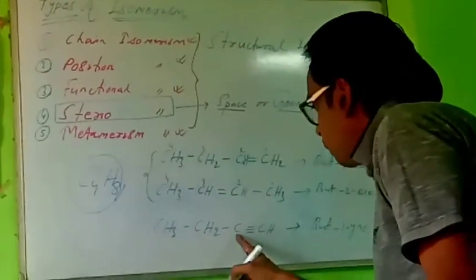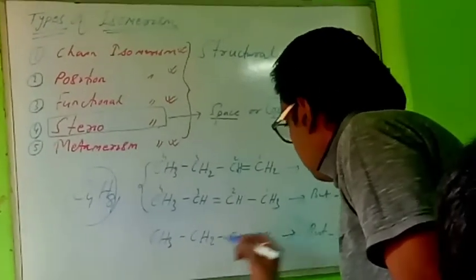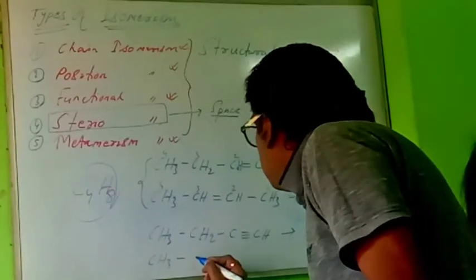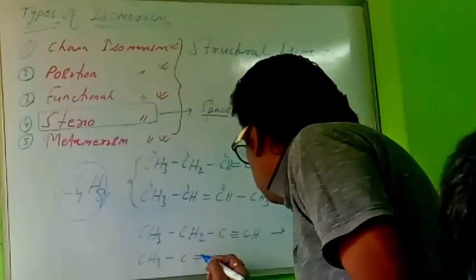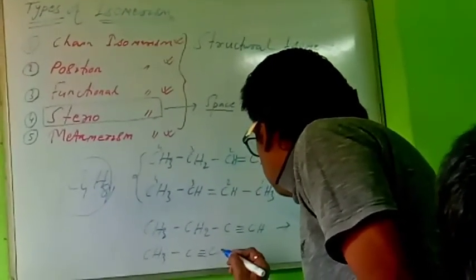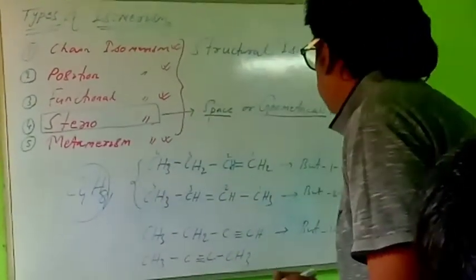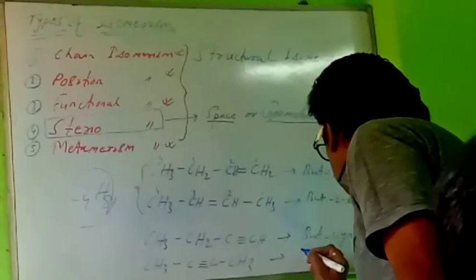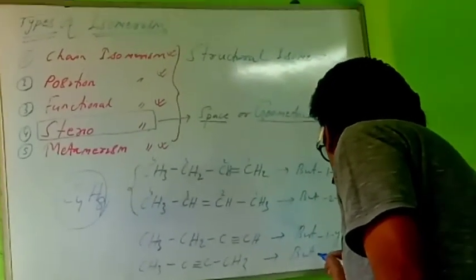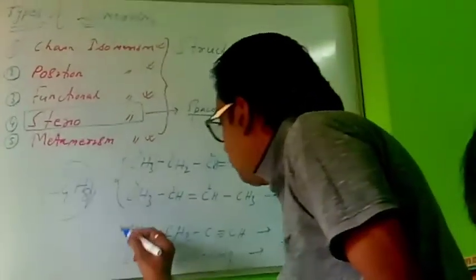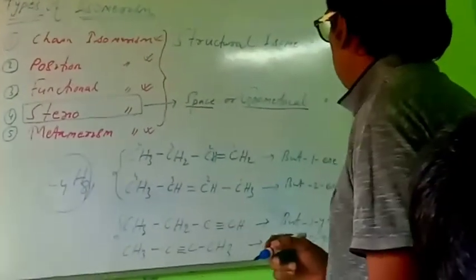Carbon valency 4 should be satisfied here. And the next one will be CH3, C triple bond C, then CH3. This name is but-2-yne. These two are also position isomers.